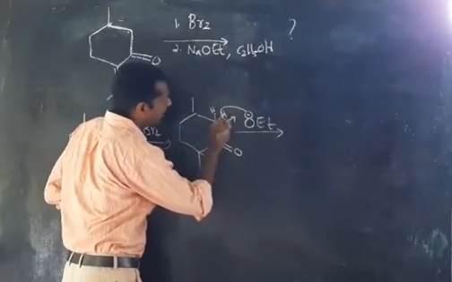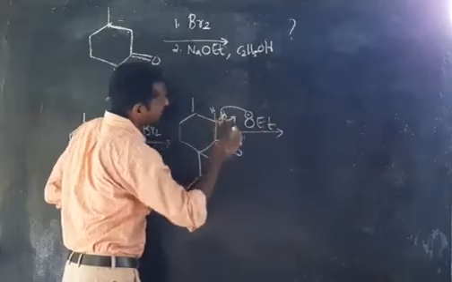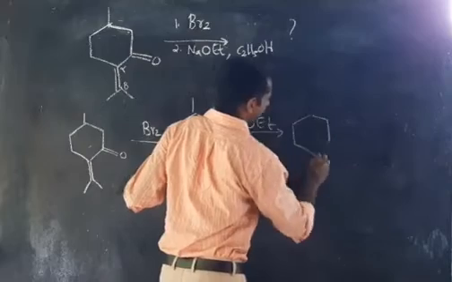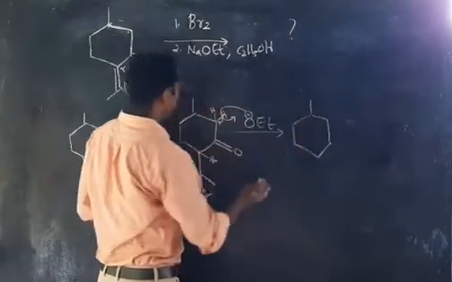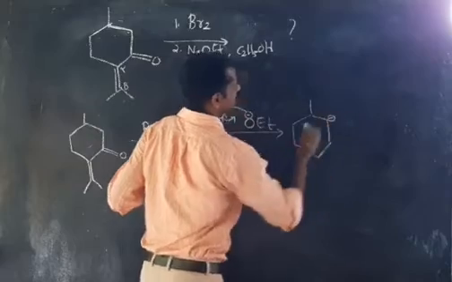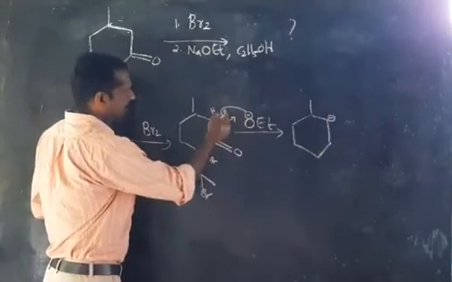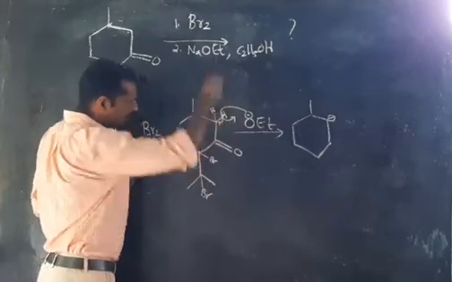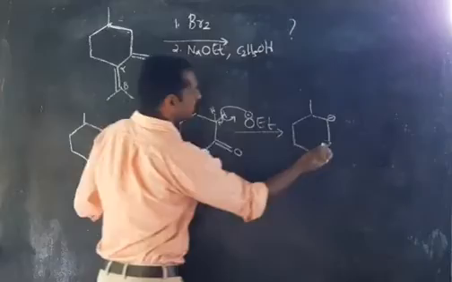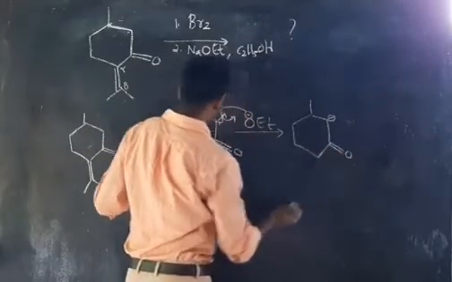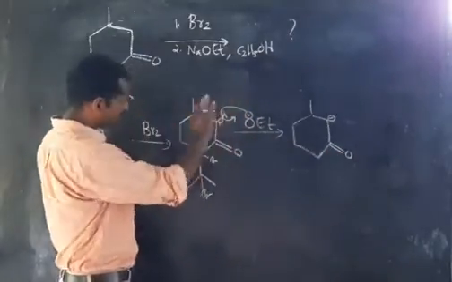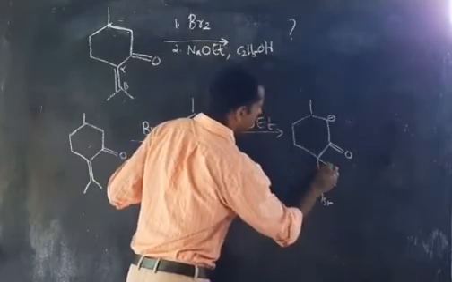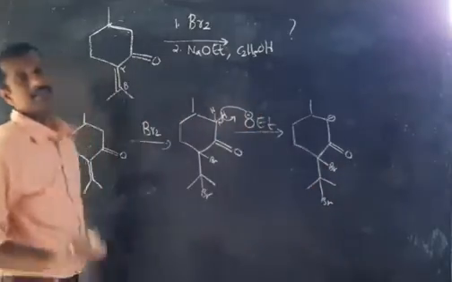And what will happen? This bond is shifting to this carbon. Clear? And you are getting the structure like this. Again, look very carefully. Here it is a negative charge because OEt removes a proton, H plus, and this bond is shifting to this carbon, and the carbon is getting a negative charge. The rest are the same, no change. This hydrogen is there only. Here it is Br, and here is also Br. This step is very clear.